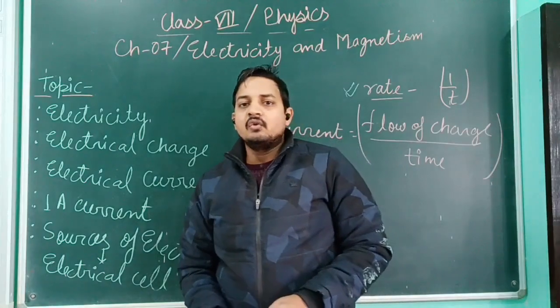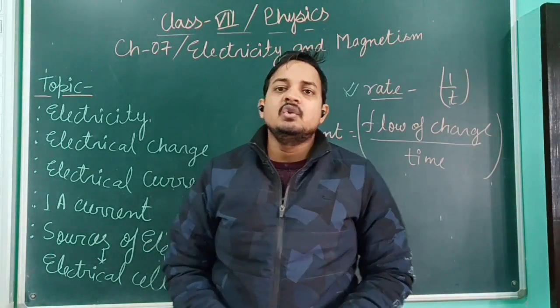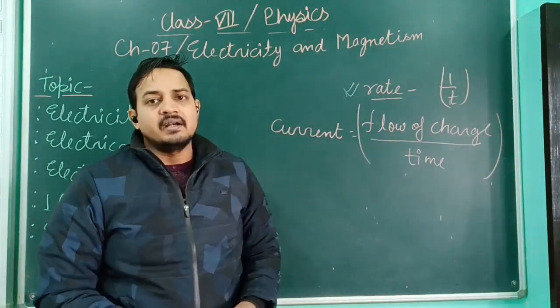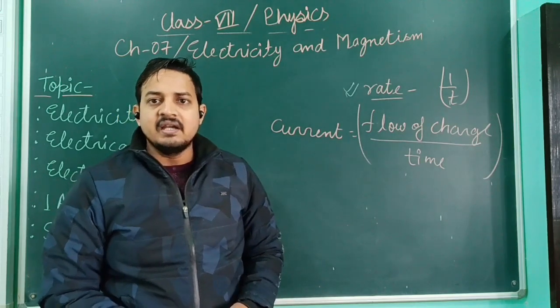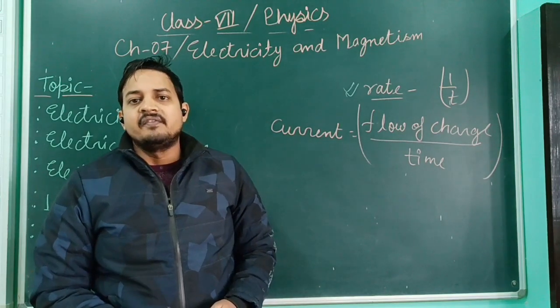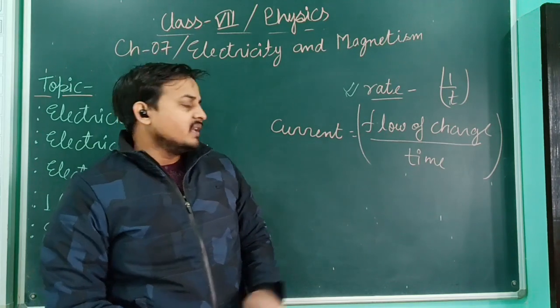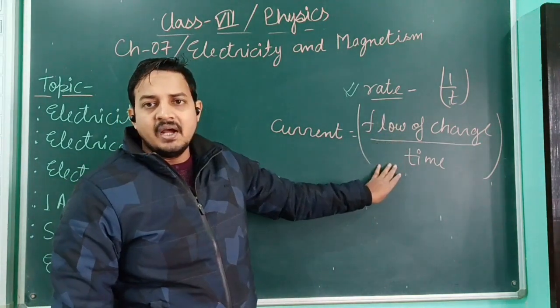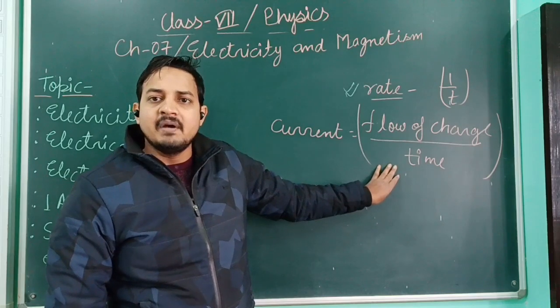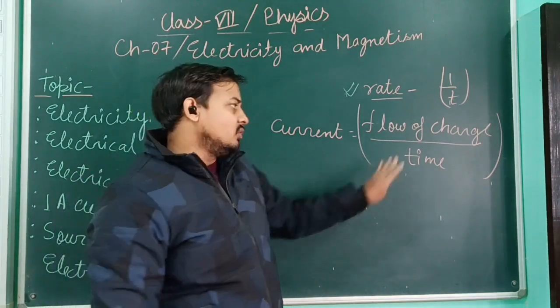Now we are going to write the unit of this electrical current. I have just said that with the help of a formula we can easily write the unit of any physical quantity. So here I have mentioned the formula of electrical current. With its help we can write the unit also.